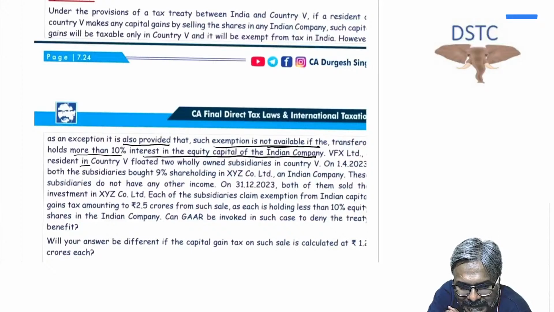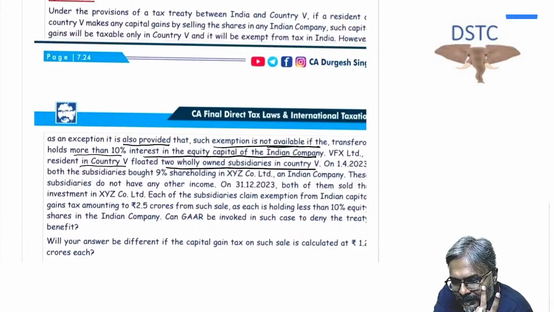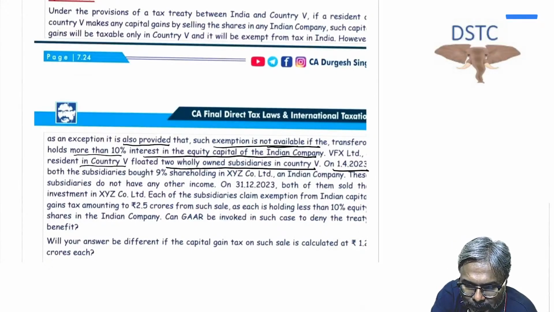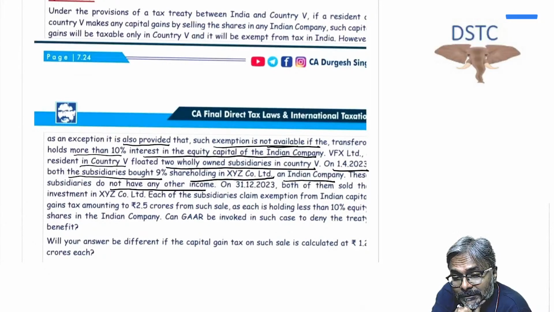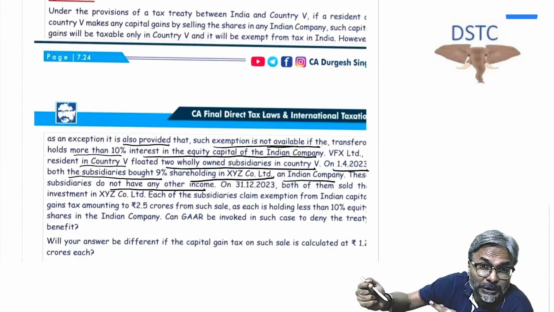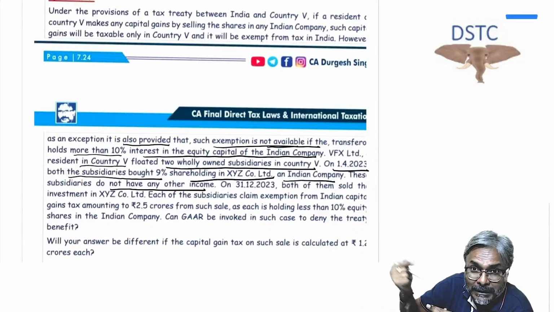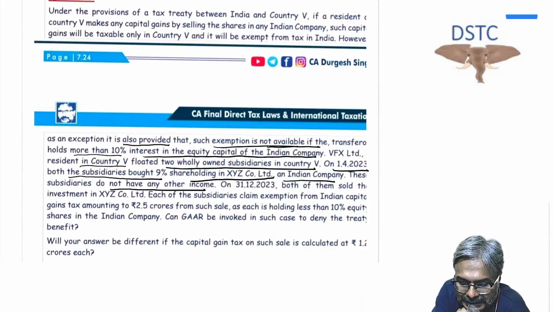VFX Limited, resident in country V, floated two wholly owned subsidiaries in country V. On 1st of April 2023, both the subsidiaries bought 9% shareholding in XYZ Company Limited, an Indian company. These subsidiaries do not have any other income. So actually it is 18%, but through those two companies they have made 9 and 9. Why are they making 9 and 9? Because if it is a 10% holding in that Indian company and you transfer those shares, then the treaty benefit is not available. Therefore you made 9 and 9 by making two companies.